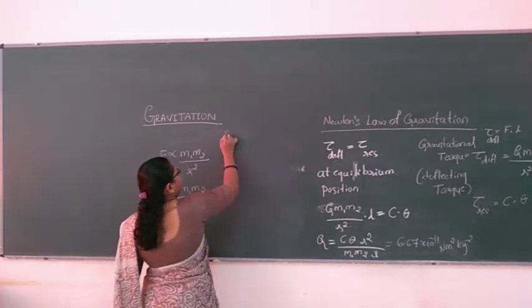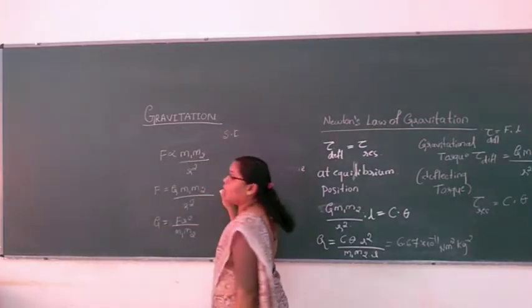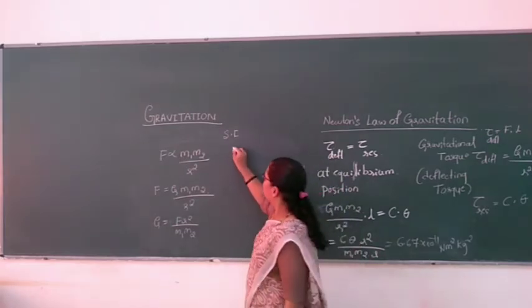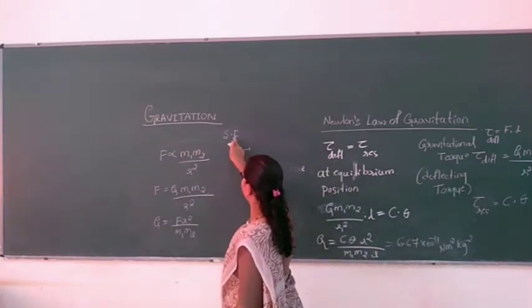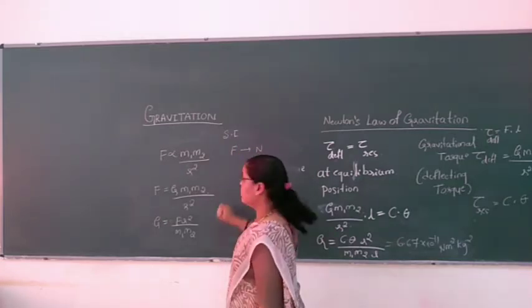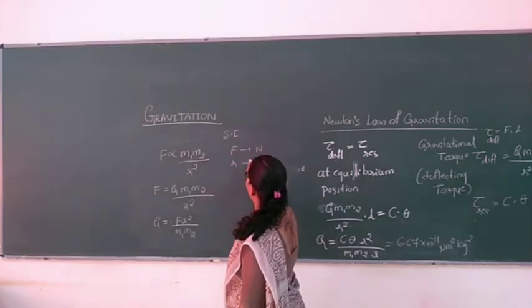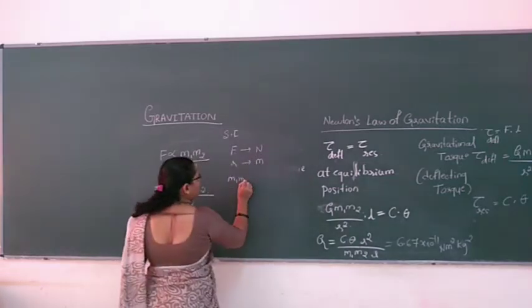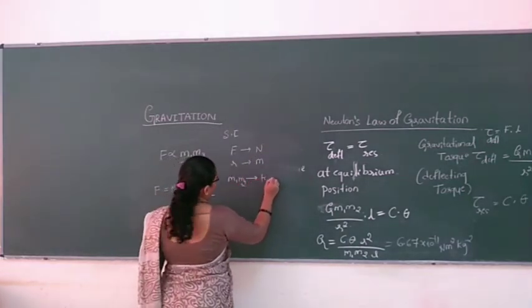Now first we will move towards the SI unit. How can we represent the gravitational constant in SI? Force is measured in the SI system in Newton, distance r in meter, and m1, m2 in kg.